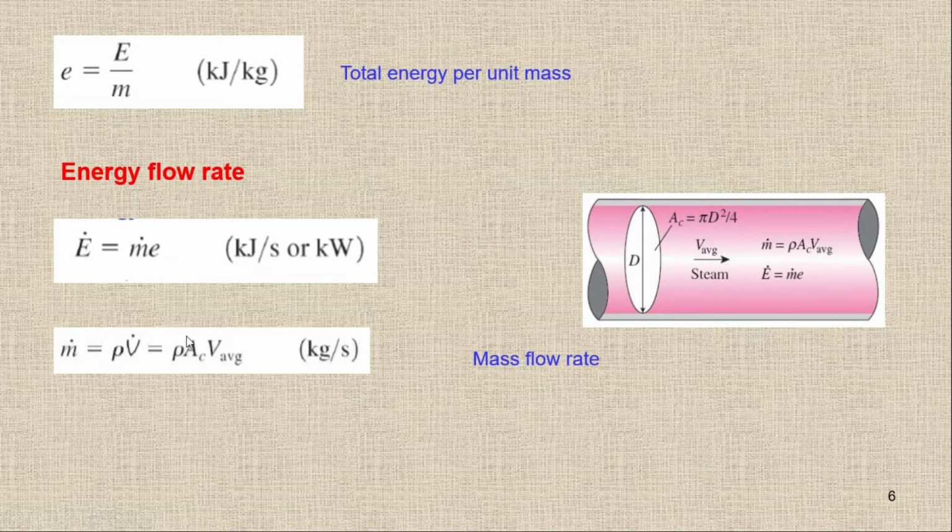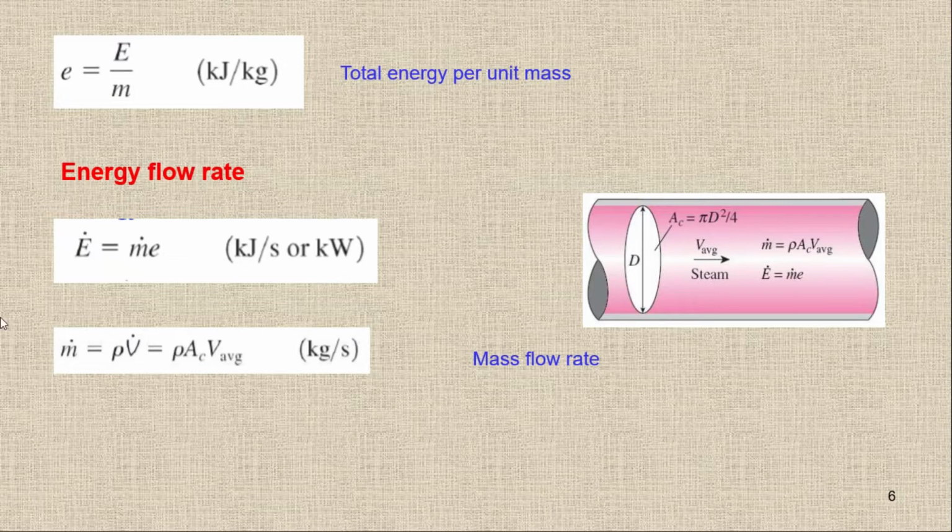So if I'm going to combine these two terms, the area times the velocity, the complete unit will be meter square times meter per second, so it will be meter cube per second. So the combined unit of A times velocity will be equal to meter cube per second, and the meter cube per second is equal to volume flow rate.